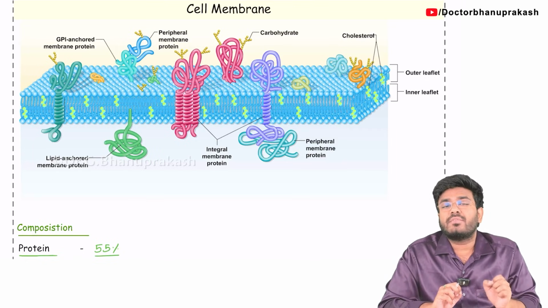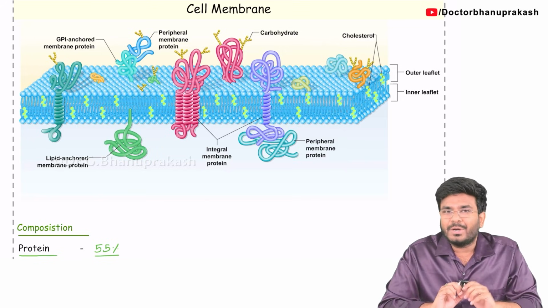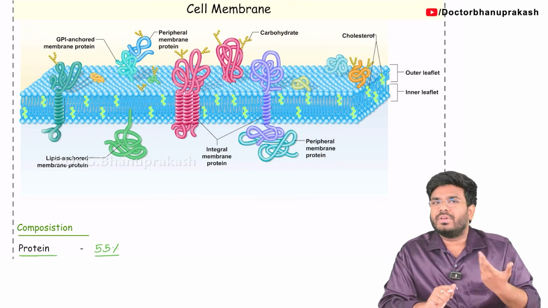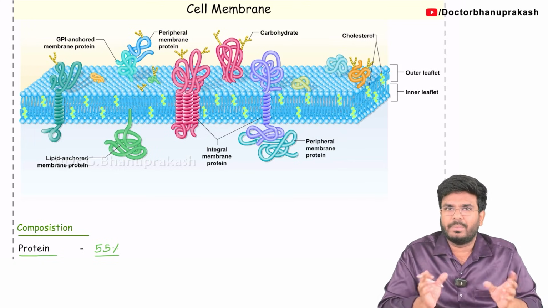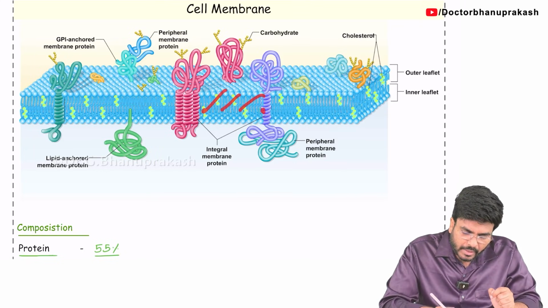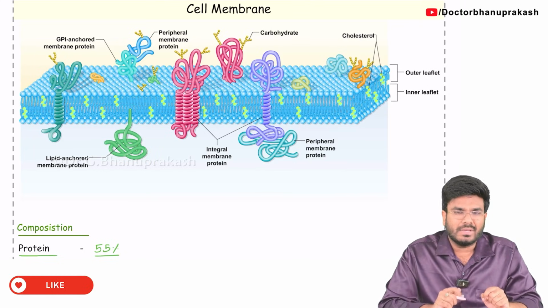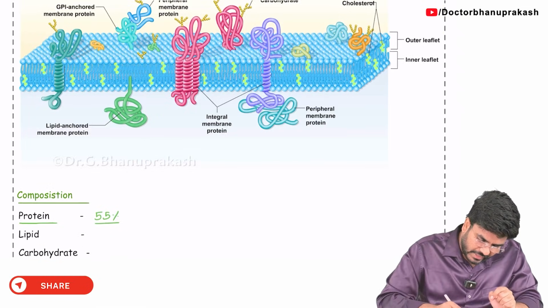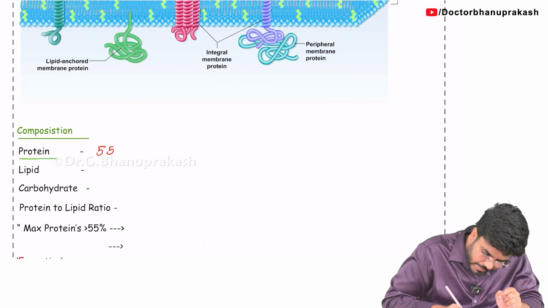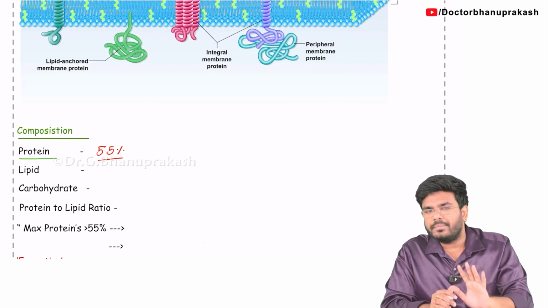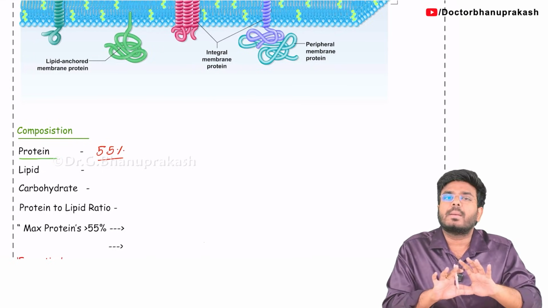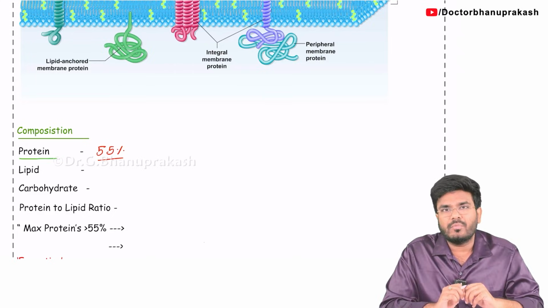Even though I am calling it a phospholipid bilayer, don't think our cell membranes are mainly made up of lipids. Usually a student thinks a cell membrane is mainly made up of lipids. No, actually 55% of the cell membrane, there is a range of 50 to 55%, is made up of proteins, guys.